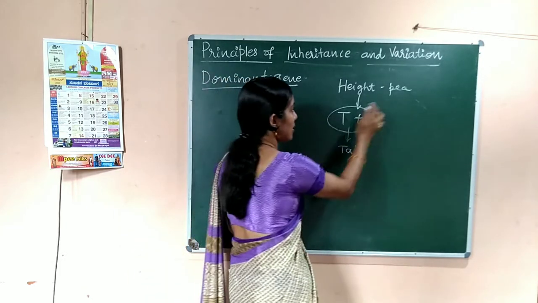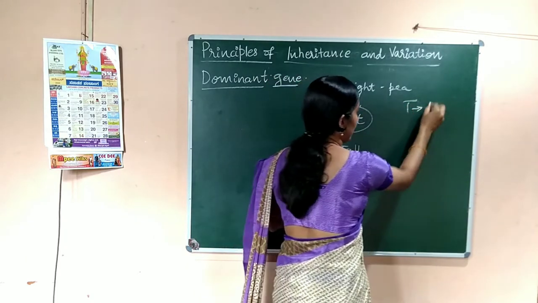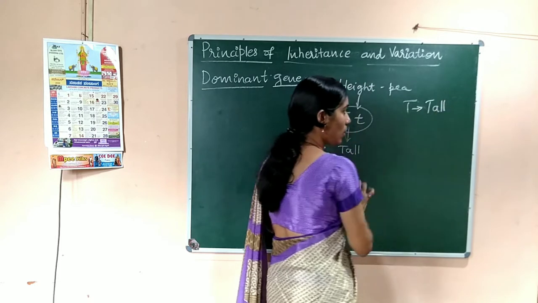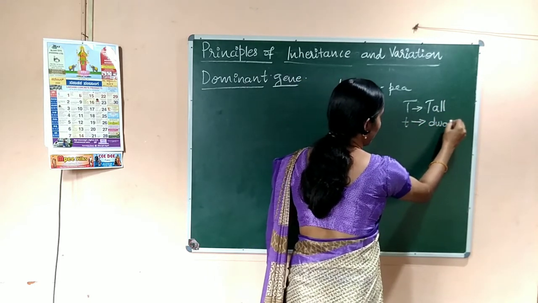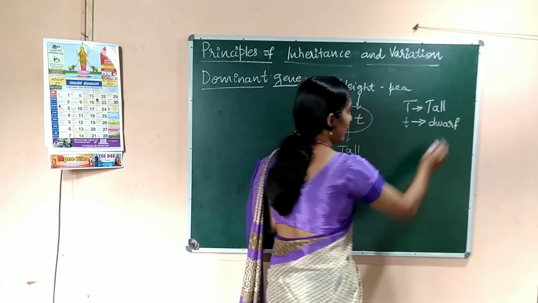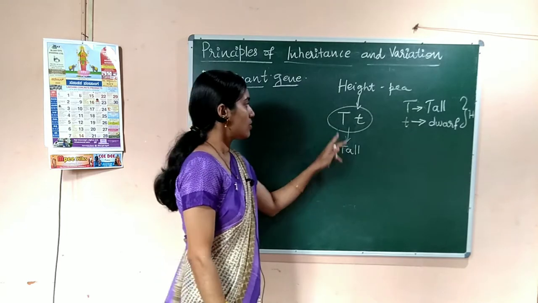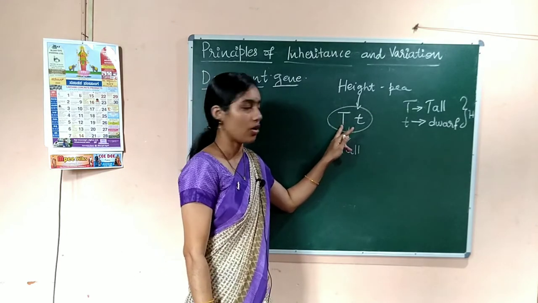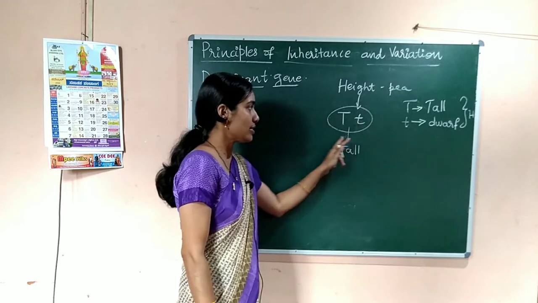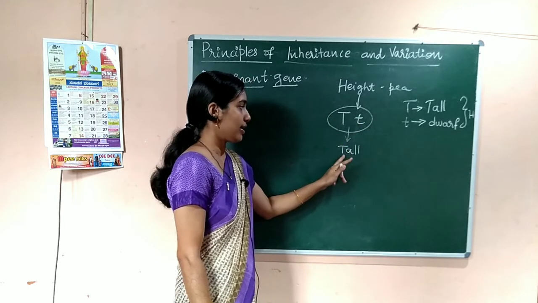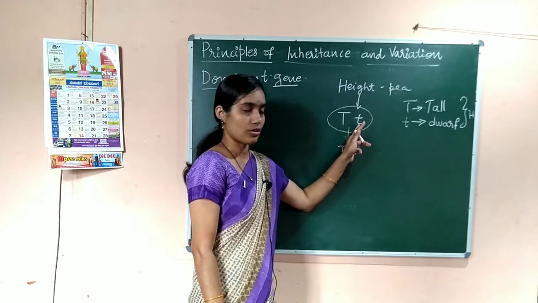That means the capital T controls the character tall and small t is responsible for dwarf. Both refer to the height of the plant. So capital T is tall, small t is dwarf. But in this heterozygous condition, the character of the capital T is expressed, not the character of the small t.